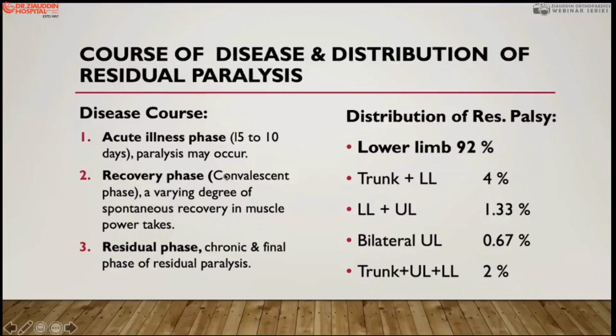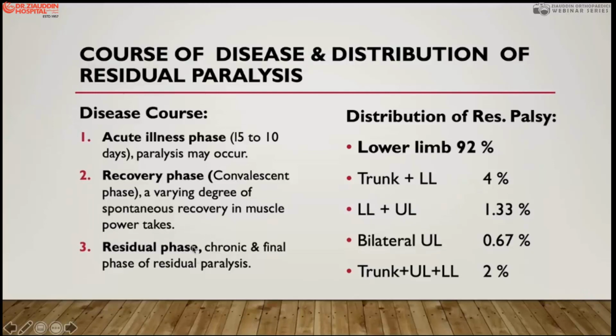The disease course is mostly in three phases. One is the acute illness, which may last from 10 to 15 days, and the paralysis occurs in this phase. Then there is a recovery phase, which we call the convalescent phase, where a degree of spontaneous recovery occurs in the muscle, and I will explain in the next slides why incomplete paralysis and variant patterns occur in poliomyelitis. And if we can prevent the development of deformity in this phase, the patient has no significant deformity.